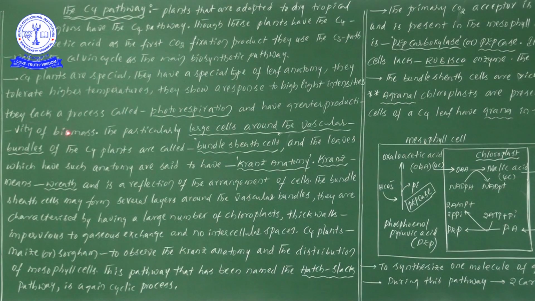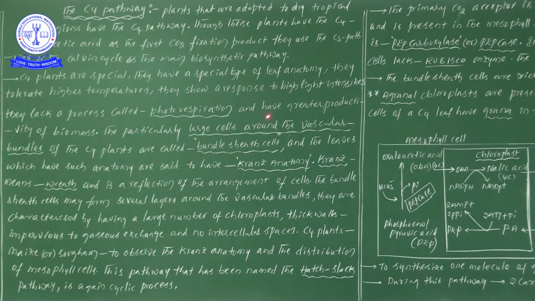Next, they lack a process called photorespiration. Lack means absent: the photorespiration process is absent. Specially here we are writing this under the C4 pathway, but we did not see the term photorespiration in C3 plants. In C3 plants the photorespiration process takes place, but in C4 plants the photorespiration process is absent.